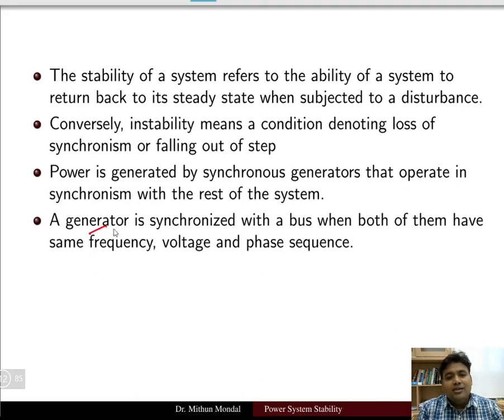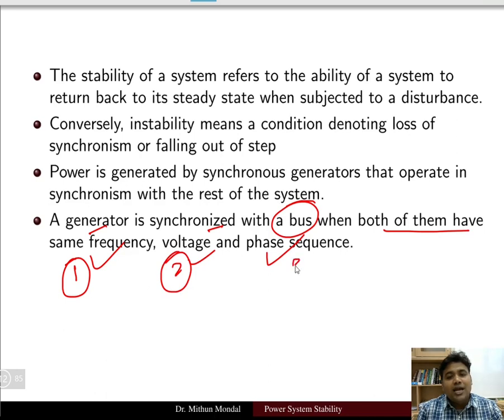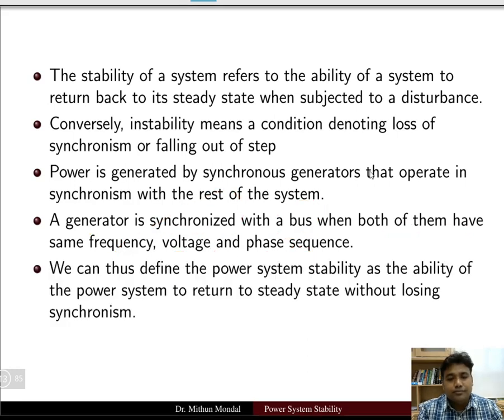So a generator is synchronized with a bus when both of them have the same frequency, voltage and phase sequence. So generators should have the same frequency, the same terminal voltage and the same phase sequence. Then only we can say that the generator is synchronized with a bus.